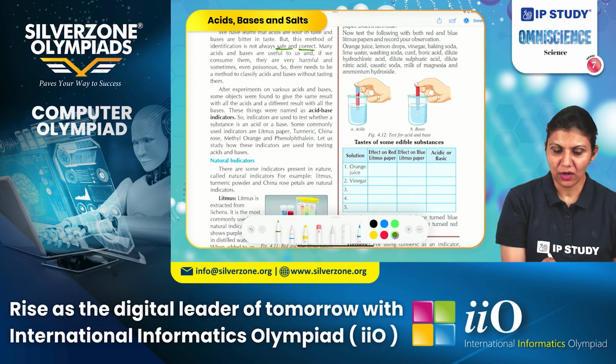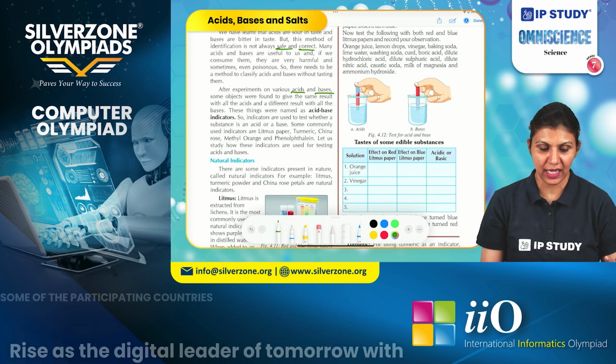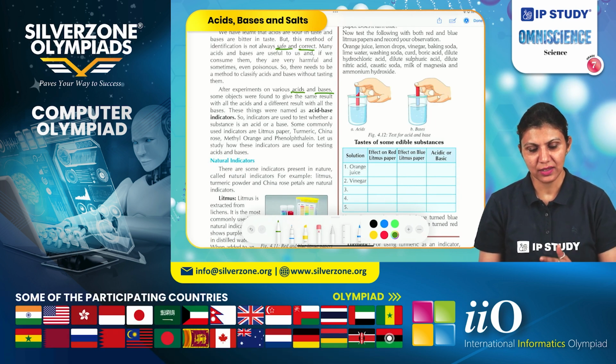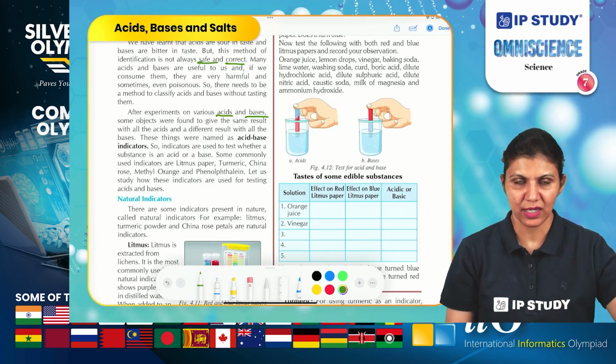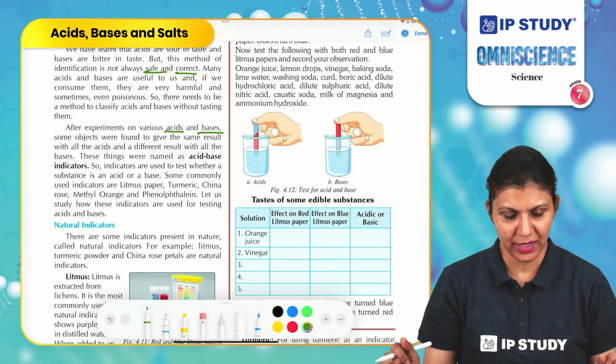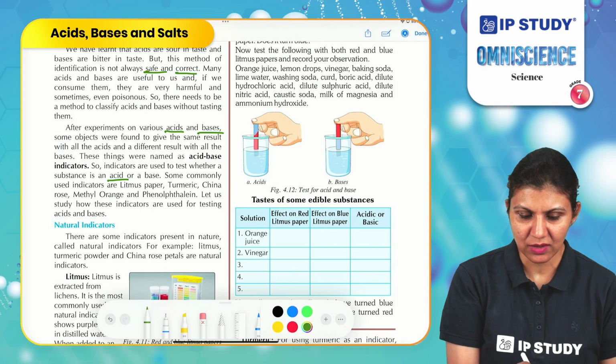After experiments with various acids and bases, some substances were found to give the same result with all the acids and different results with all the bases. These are substances which give similar results with acids and different results with bases. So indicators are used to test whether a substance is an acid or a base.